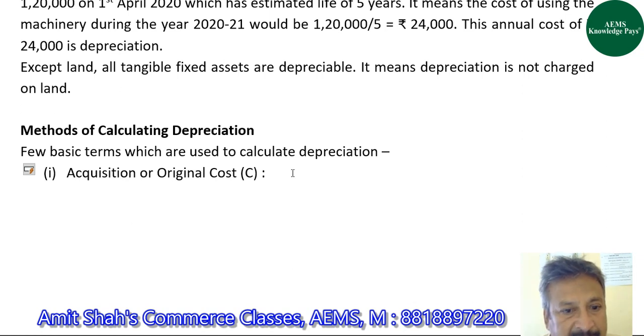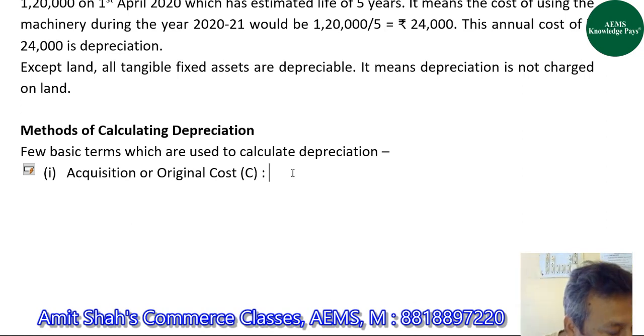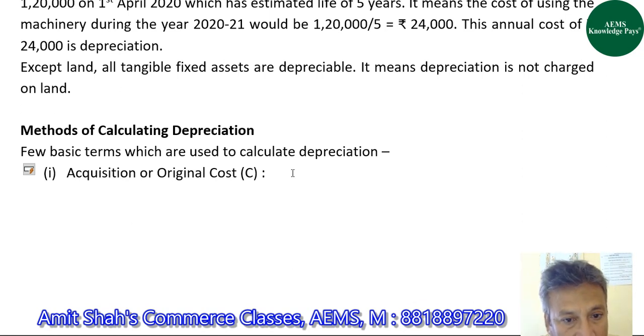So suppose I purchased the machinery, but before using it for my commercial purpose, that is to make products for my customers, whatsoever expenses I do on that asset, that all is part of C. And all such expenses are debited to the asset account itself, that is machinery account itself. Am I clear?